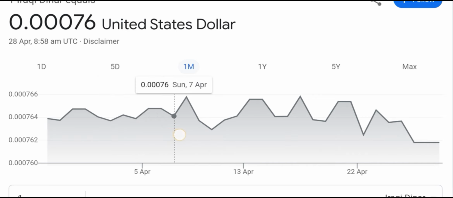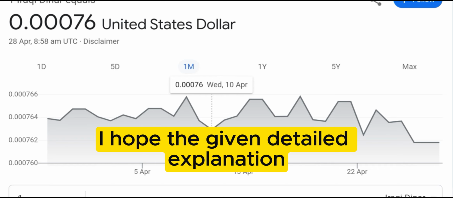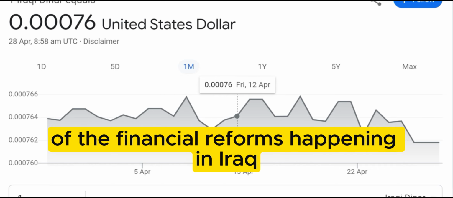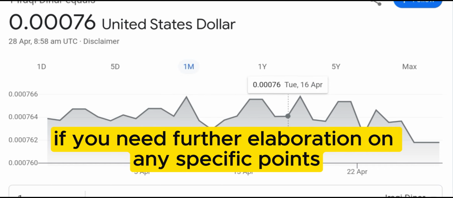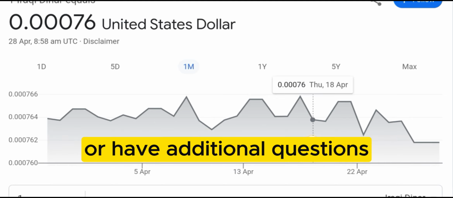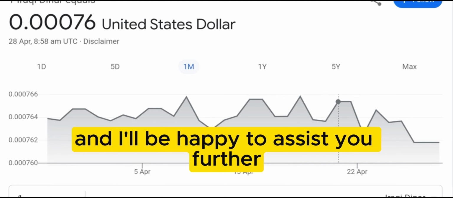I hope the given detailed explanation should provide a clearer understanding of the financial reforms happening in Iraq. If you need further elaboration on any specific points or have additional questions, please let me know, and I'll be happy to assist you further.